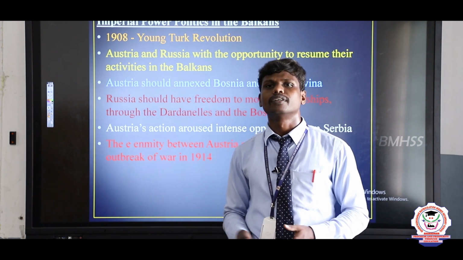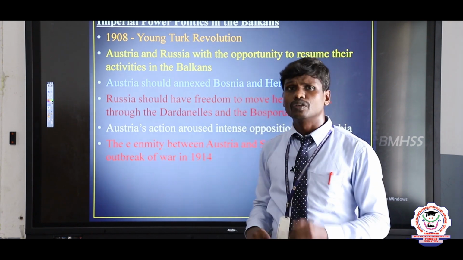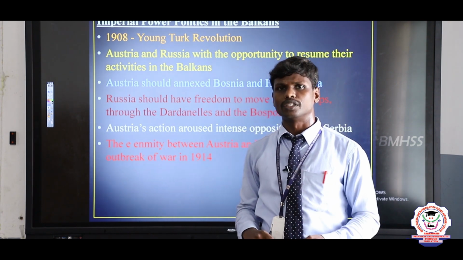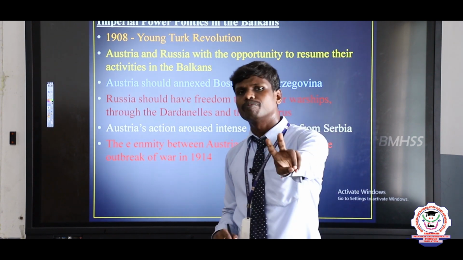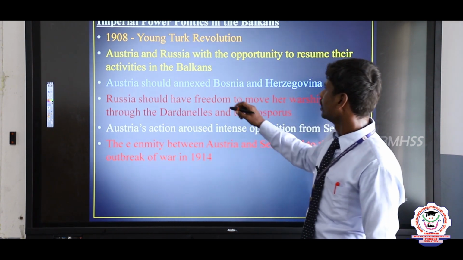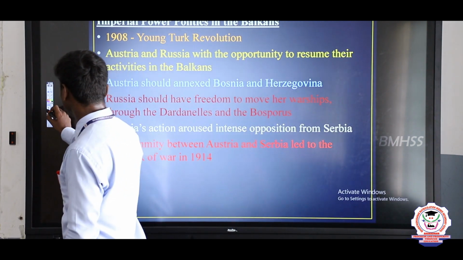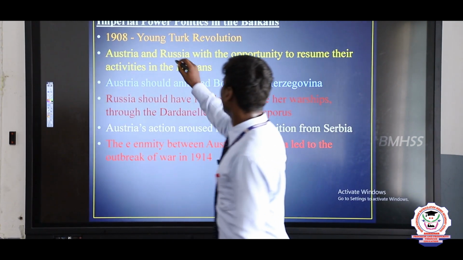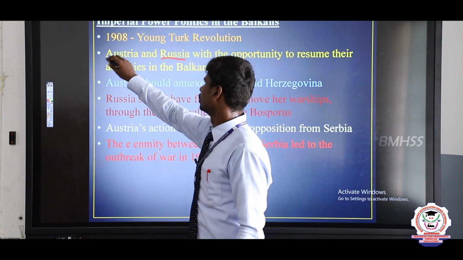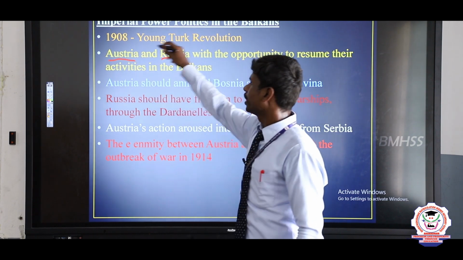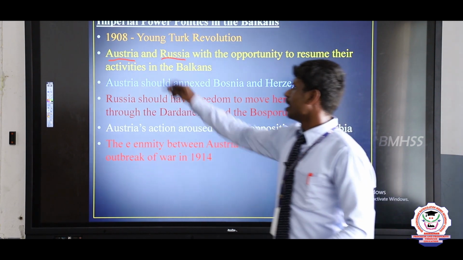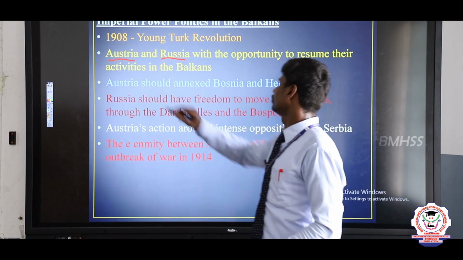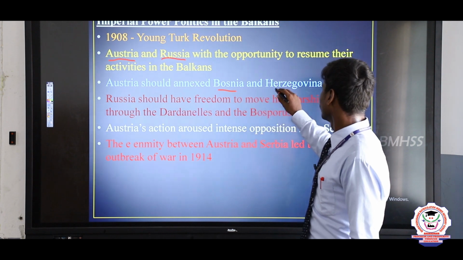So the Turks wanted a number of changes. At that time, two powers, Austria and Russia, wanted to capture parts of Turkey. So they made one agreement. According to that agreement, Austria could capture Bosnia and Herzegovina.